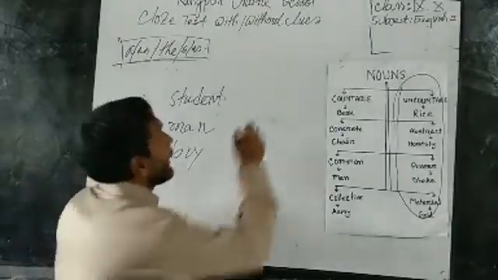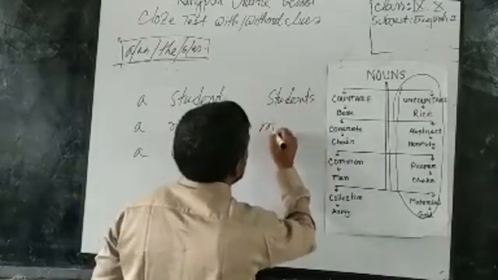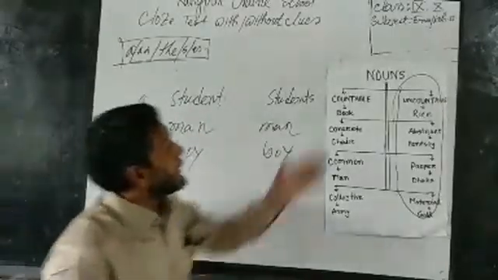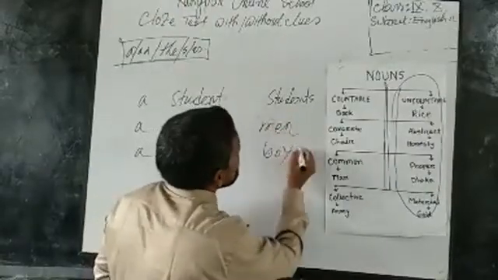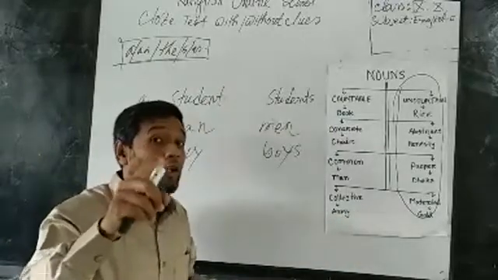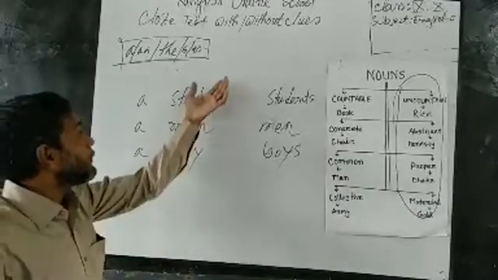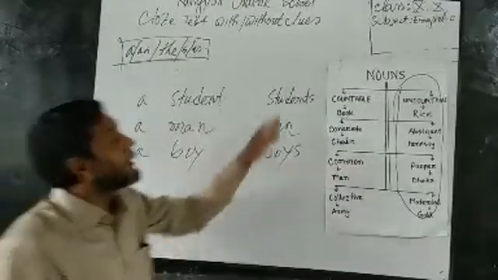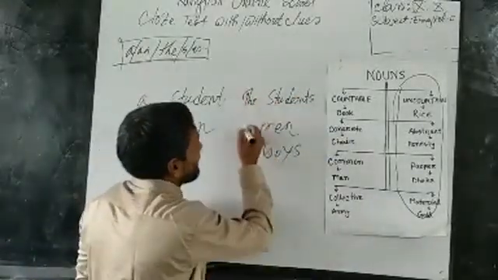But dear students, if you see students, men, boys, this type of nouns, these four nouns have two types. I told you, sometimes singular, sometimes plural. So one technique: if they become singular, then I have to use a or an before it. But if they become the plural form, I must use the.